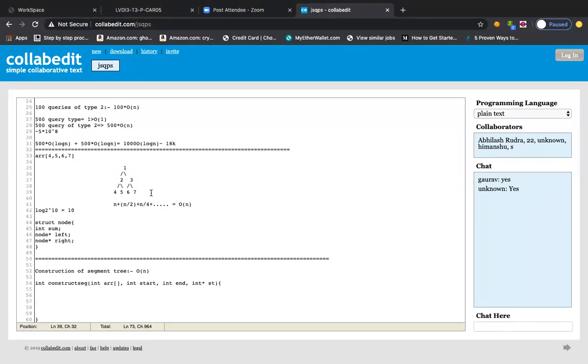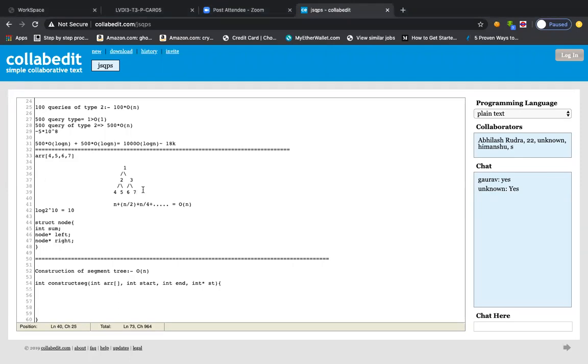Is the basic funda clear now? What I'm trying to say is, we'll pick the root node and then we'll keep on going in depth until we reach a leaf node. The moment we reach a leaf node, at that moment we will keep on substituting the array elements, because the leaf nodes are the actual array nodes, isn't it?